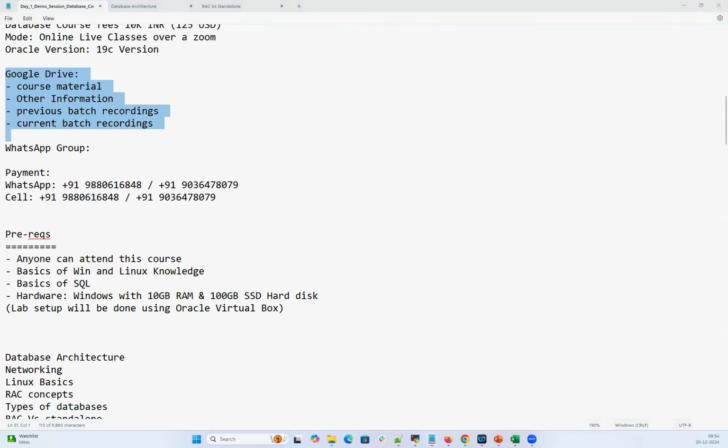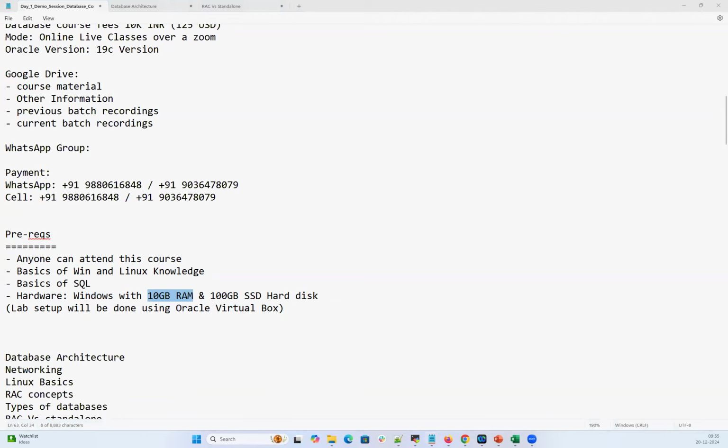So I have 16 GB RAM. Is that enough? Yes. We need a minimum of 10 GB. As I told here, if you have 10 GB RAM, that's more than enough for this database course. And for the RAC course, we need a minimum of 20 GB RAM. But for the database course, minimum 10 GB is more than enough. So I have 20 GB RAM. Is that enough for DB and RAC course? Yes, 20 GB RAM is enough for DB and RAC.